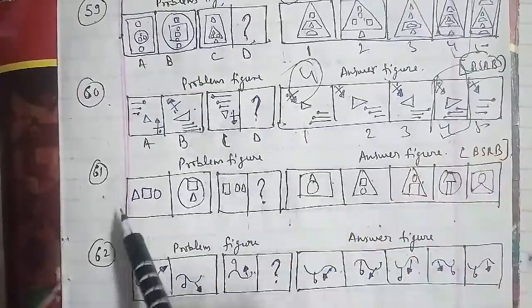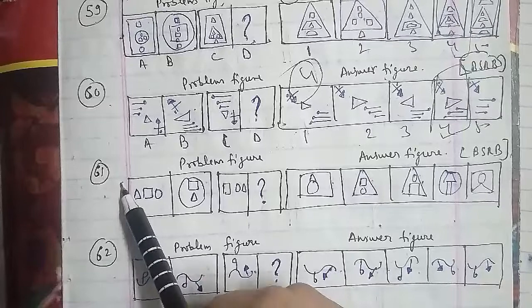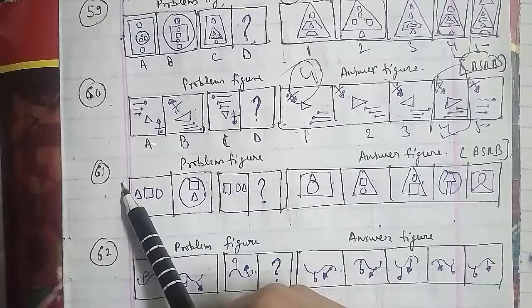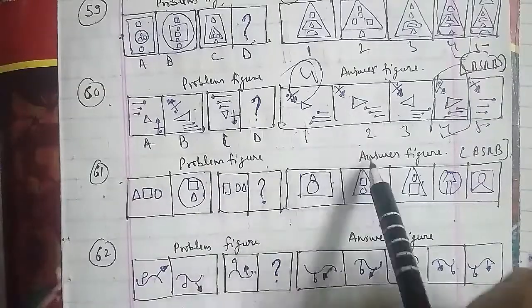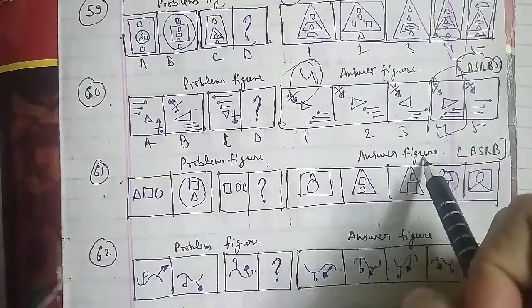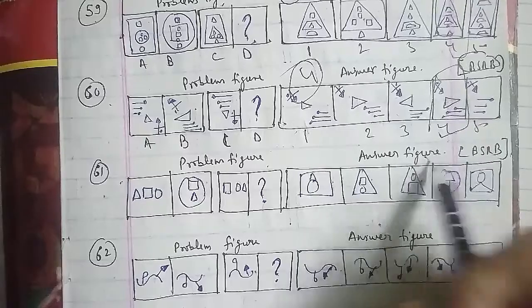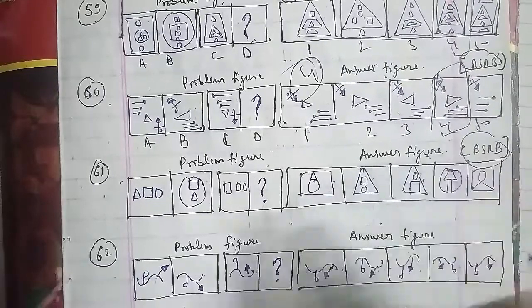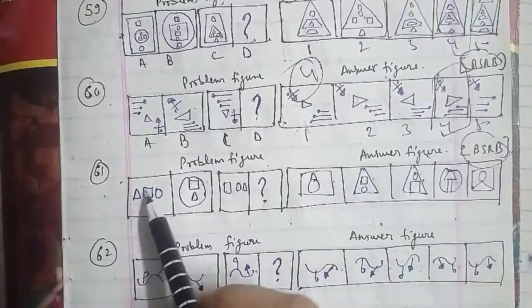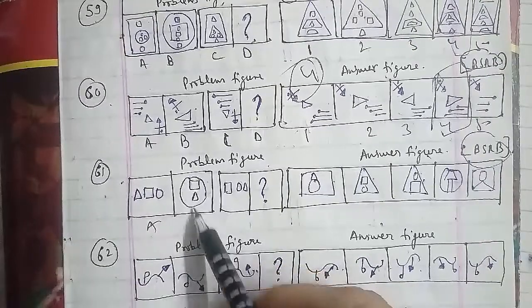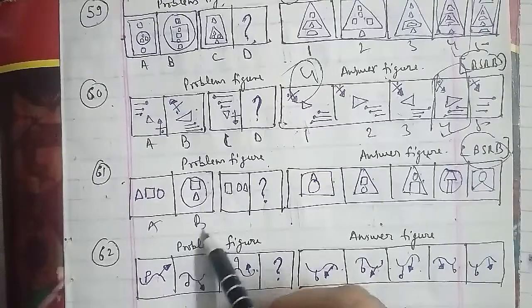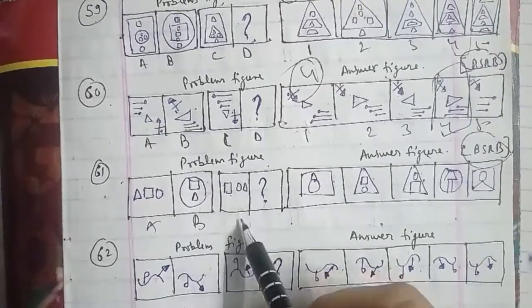Here are the answer figures 1, 2, 3, 4, 5, and as I told you, this is a very important examination paper, the BSRB examination. The rightmost figure becomes the outer figure, the middle figure becomes the inner upper figure, while the leftmost figure becomes the inner lower figure. So the D figure that we have as the answer is the third figure, which will be the right answer for this question as well.